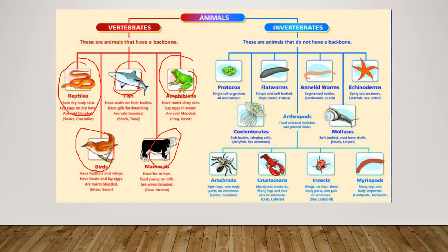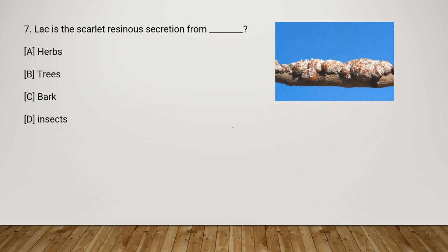a mammal as you saw. Protozoa we saw here, amoeba. So flatworms, annelid worms, echinoderms, arthropoda we saw, arachnids, crustaceans, insects, myriapods, and here mollusks, snails, soft-bodied, and here coelenterates, soft-bodied single cells. So this gives you a basic idea about the animal kingdom, and I hope this question is clear. Now we will move to the next question very soon.